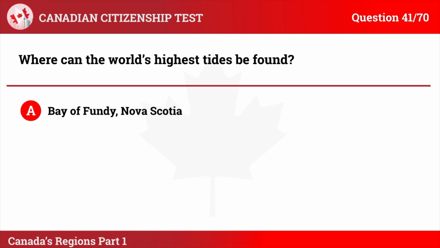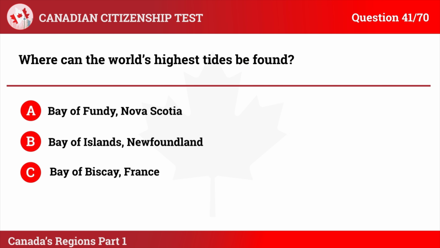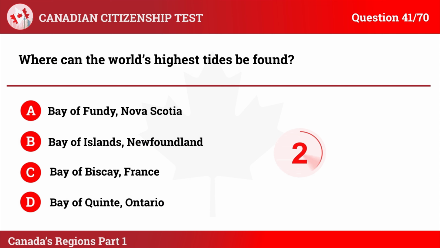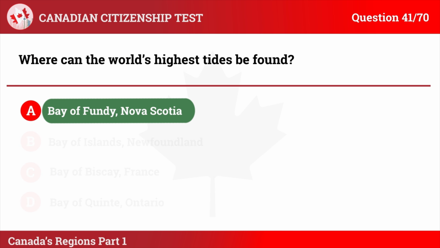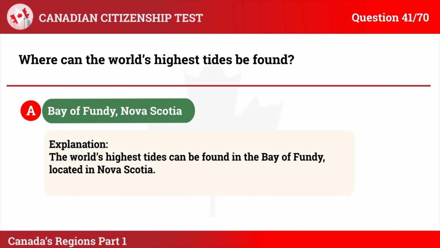Question 41. Where can the world's highest tides be found? A. Bay of Fundy, Nova Scotia. B. Bay of Islands, Newfoundland. C. Bay of Biscay, France. D. Bay of Quinte, Ontario. The correct answer is A. Bay of Fundy, Nova Scotia. Explanation: the world's highest tides can be found in the Bay of Fundy, located in Nova Scotia.